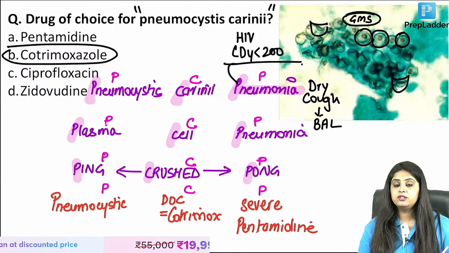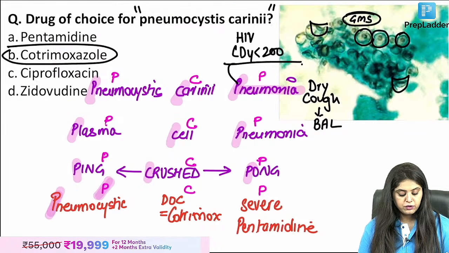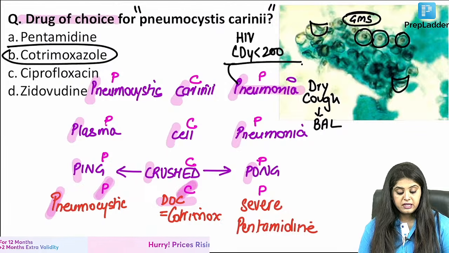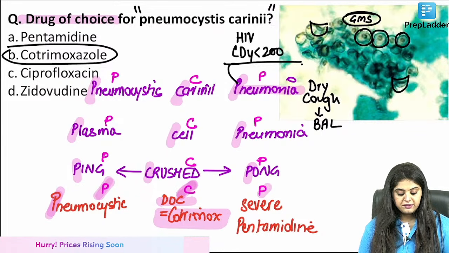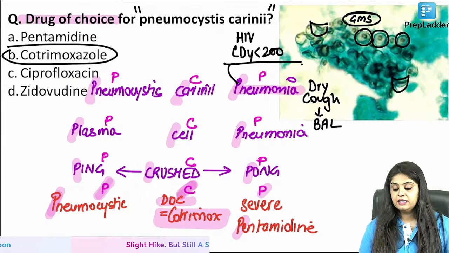Finally, coming to pharmacology, how do you do the treatment? The drug of choice for Pneumocystis, the drug of choice being asked, is cotrimoxazole. In severe cases I could give pentamidine. That is how we learn it.